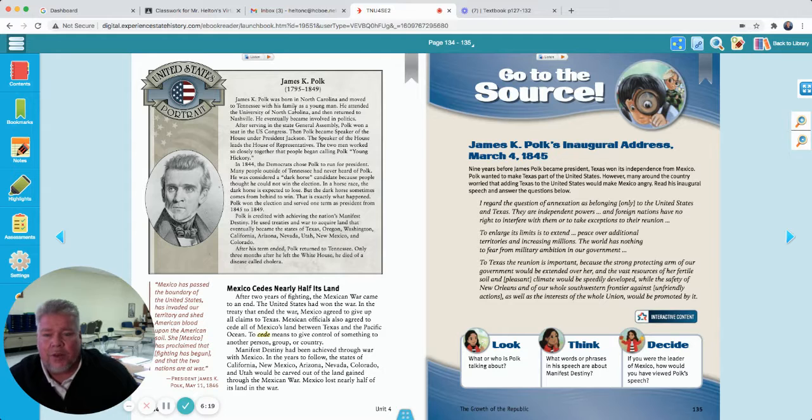James K. Polk was born in North Carolina and moved to Tennessee with his family as a young man. He attended the University of North Carolina and then returned to Nashville. He eventually became involved in politics. After serving in the state General Assembly, okay, excuse me for that.